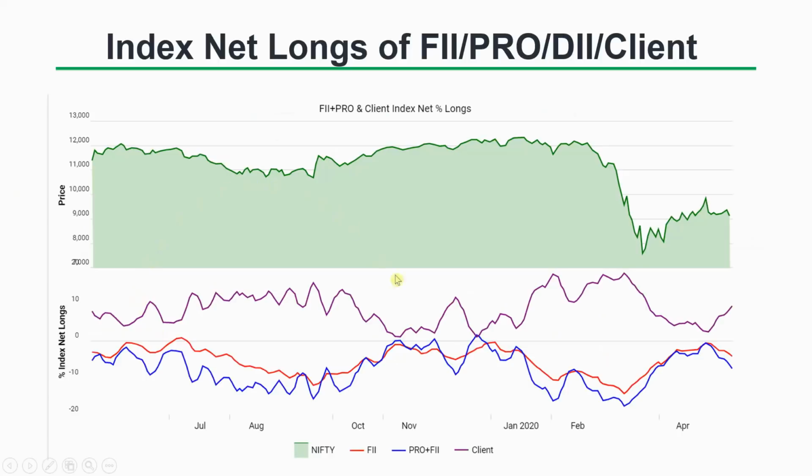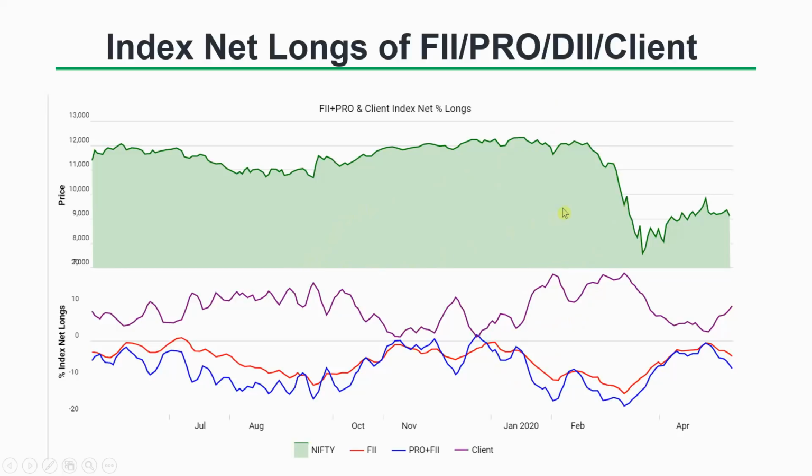So now you can see the percentage net long data of the index positions in this chart. The blue color is Pro plus FII, red color is FII, and the purple color is the client. And here is the Nifty.